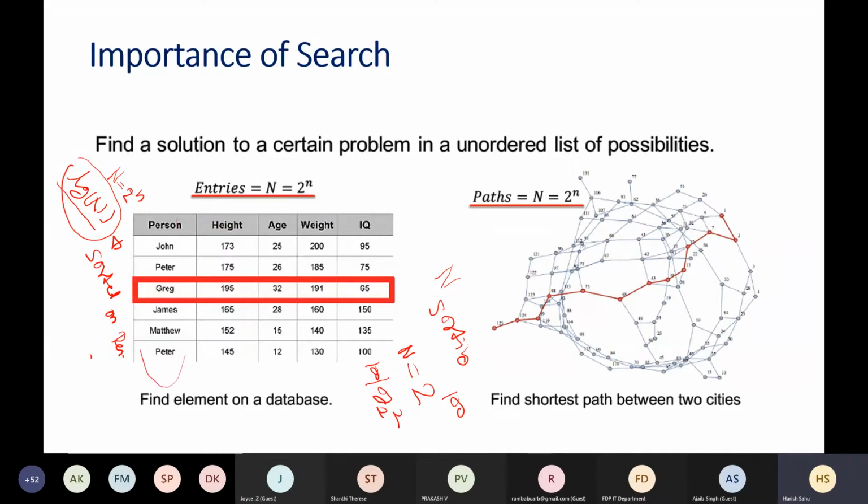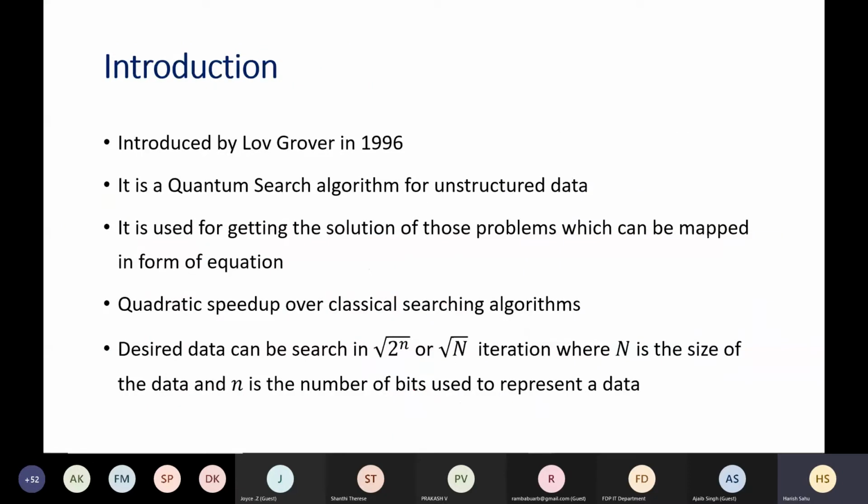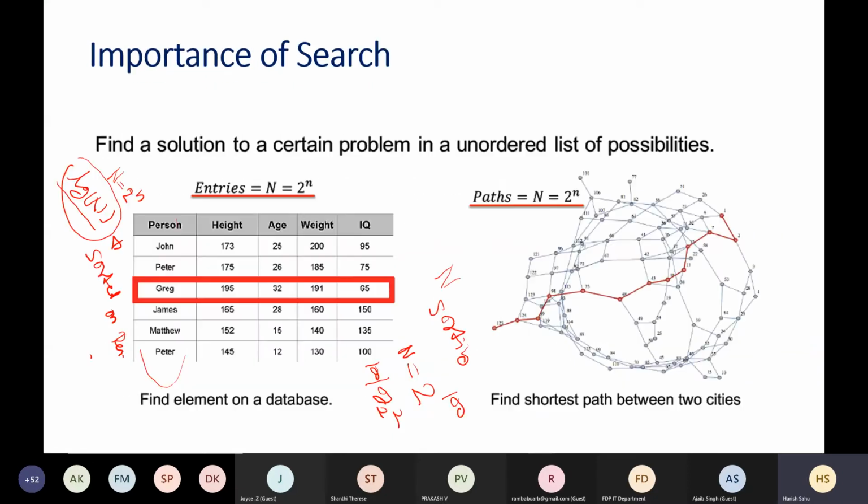We applied binary search. The weight field is not sorted. What we can do is sort this data and then apply binary search. But the sorting complexity is also of order n log n, and here our n is very large, that is 2 to the power 100. So it is not advisable for some queries to keep sorting this kind of large database.